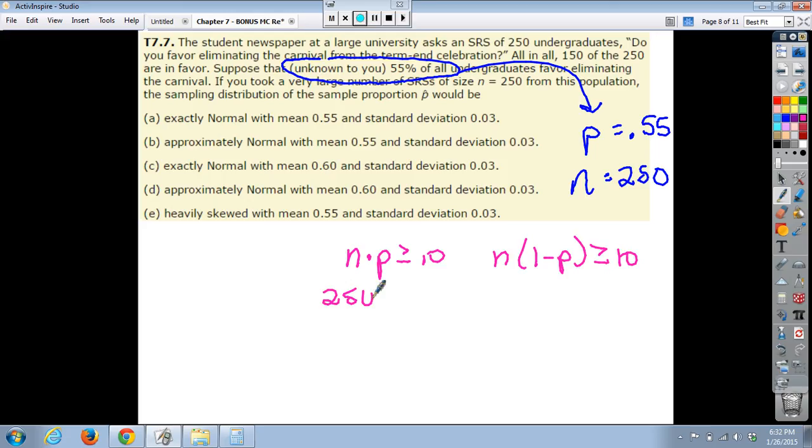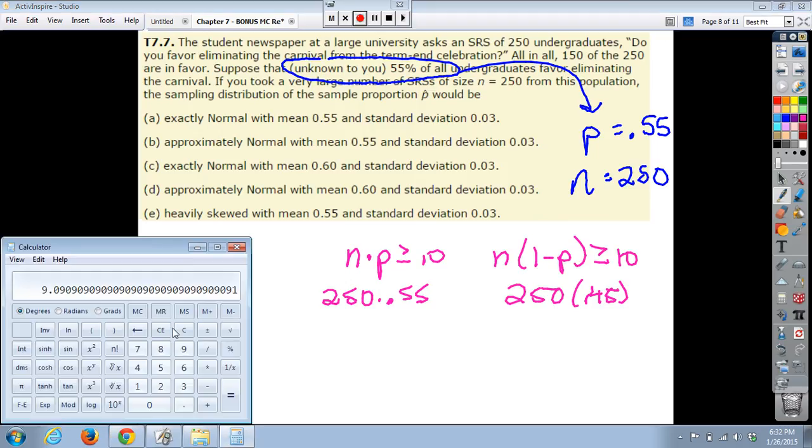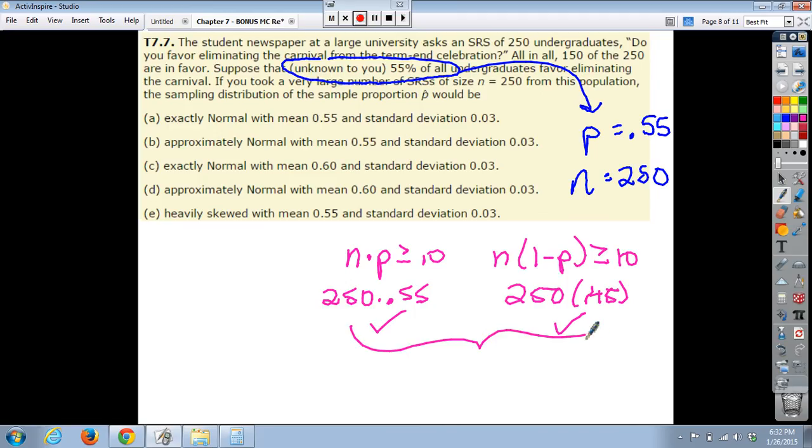So we've got 250 times 0.55, and then 250 times basically 0.45. And so what do those come out to be? Let's grab our old calculator here. 250 times 0.55, it's 137.5. That's definitely more than 10. And times 0.45, 112.5. So both of these conditions have been met, which means we may assume, so it's definitely